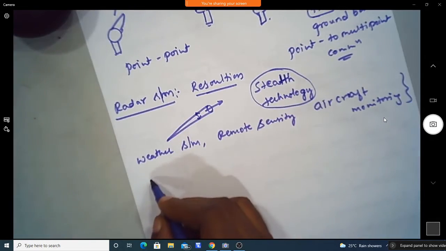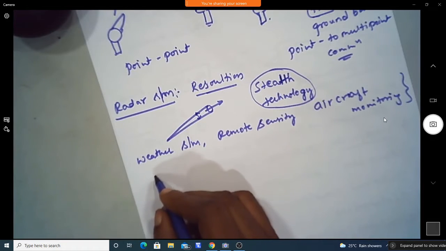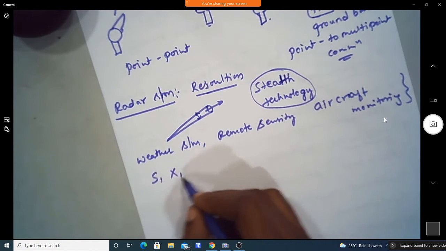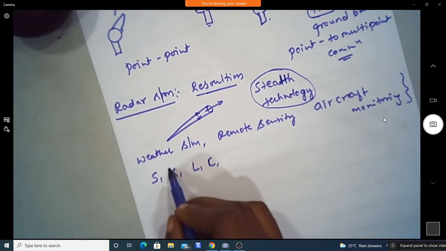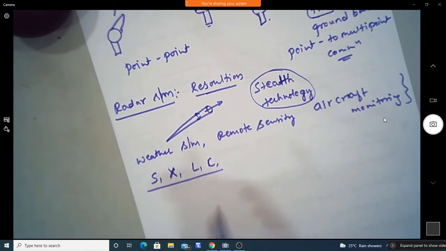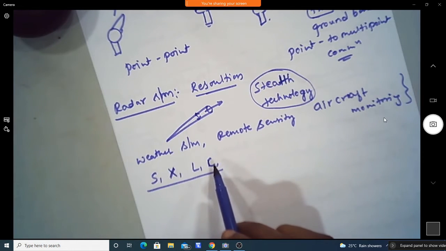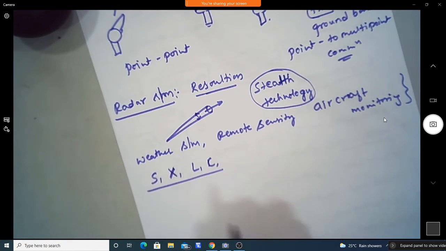Different radar systems are available in different bands, like S band radar, X band radar, L band radar, and C band radar. These radar bands have different frequency ranges, like 1 to 2 gigahertz, then X band 8 to 12 gigahertz, C band 4 to 8 gigahertz. So different radar bands are available.